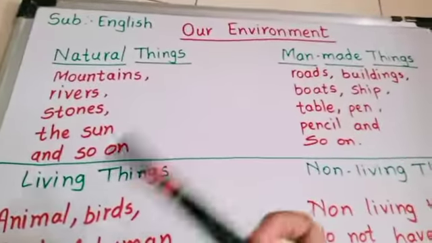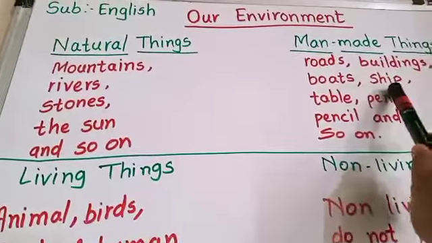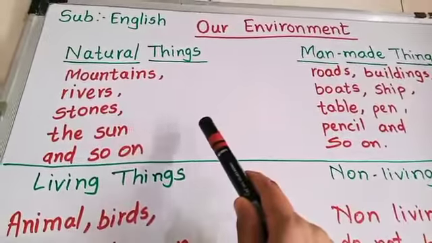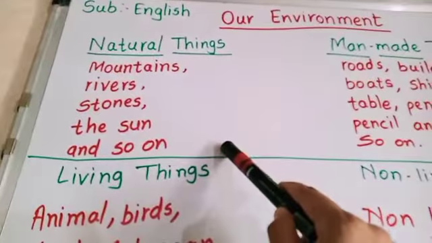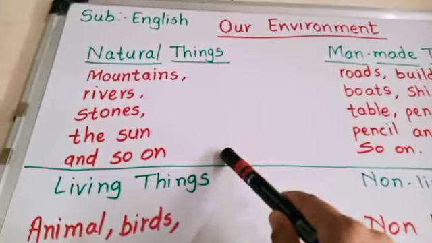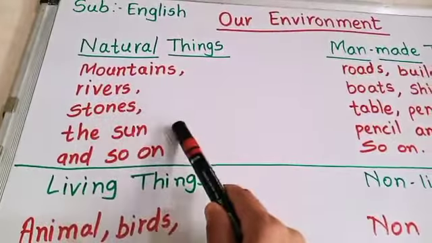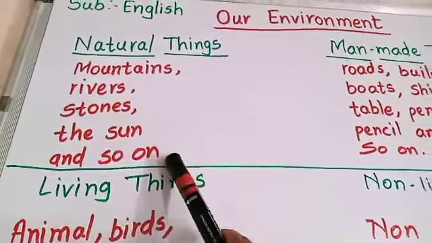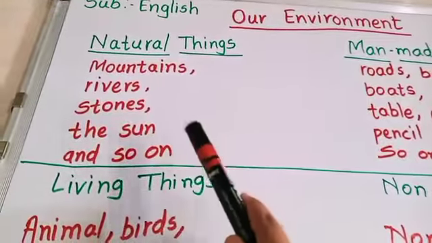So let us revise what we have learned today. First we have learned about natural things and man-made things. What is the difference between a natural thing and a man-made thing? Natural things, we get from our nature. What are they? Mountains, rivers, stones, the sun, and so many things. These are not made by human beings.